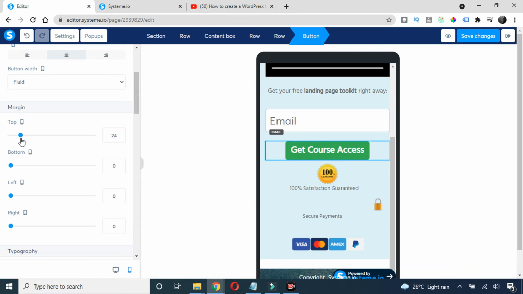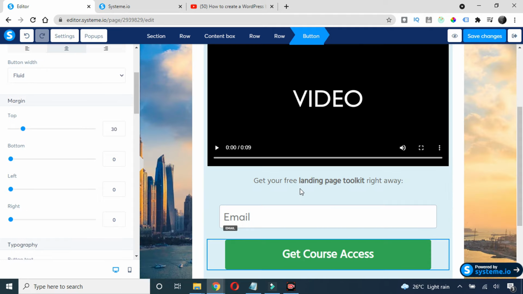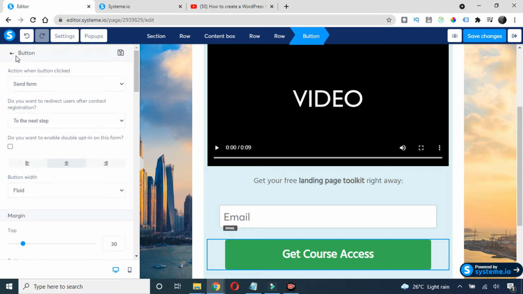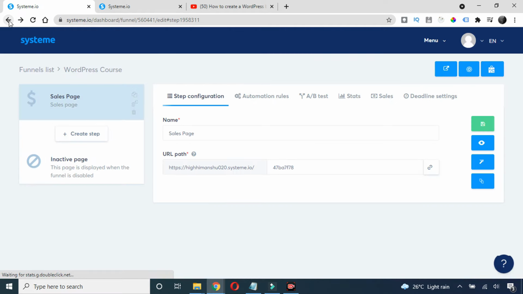So basically the changes which you are doing on the phone will be only for phone, and the ones which you are doing for the PC will be only for the PC. So now click on the save changes here. Right, now go back. So we have created our sales page.